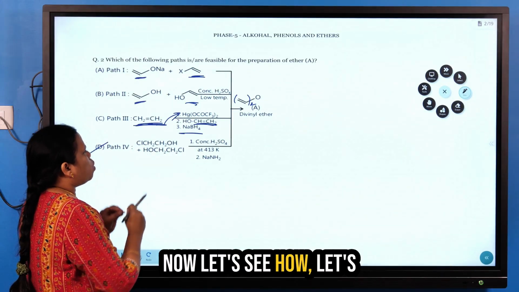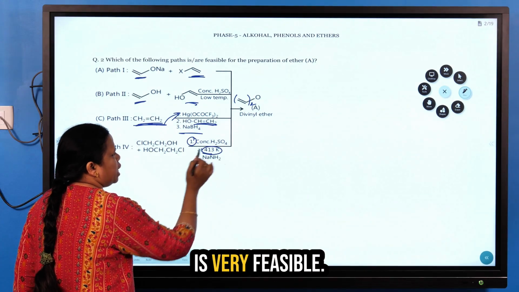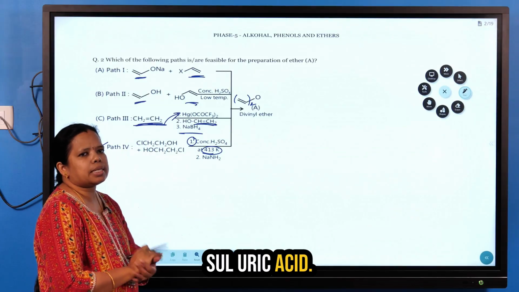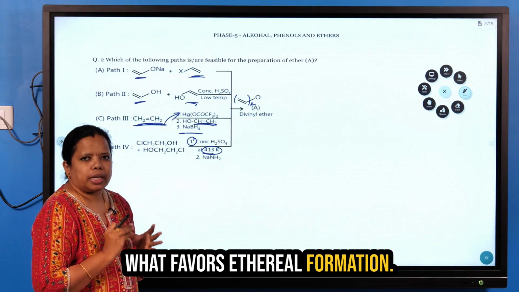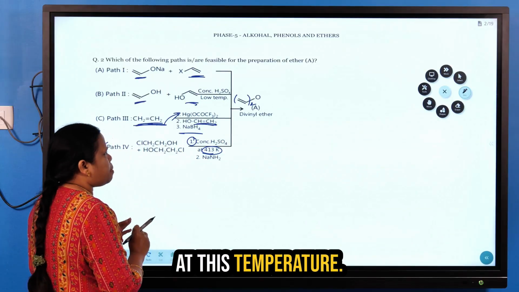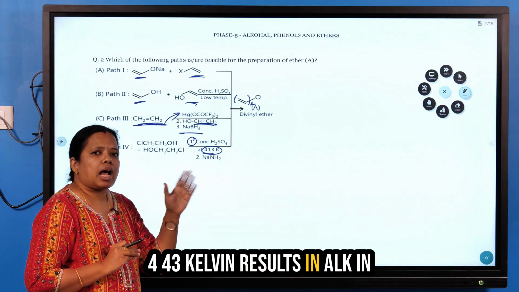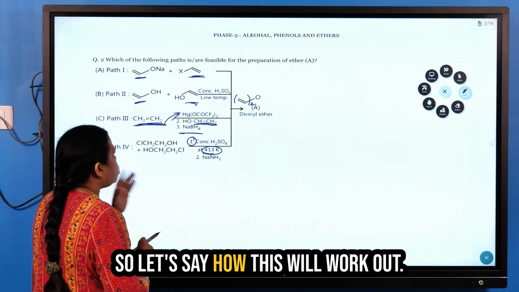Now let's see how. Let's take the first step. First of all, the temperature is very feasible: 413 Kelvin with concentrated sulfuric acid favors ether formation. If you remember, we had learned that 443 Kelvin results in alkene, and 413 Kelvin results in ether. So let's see how this will work out.